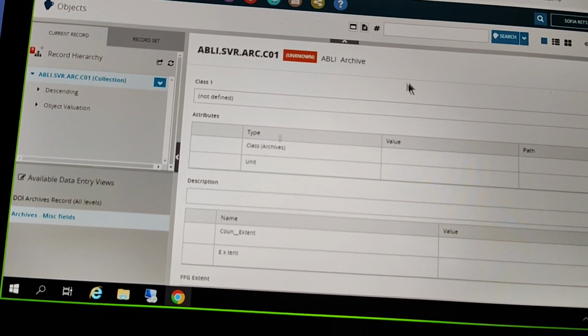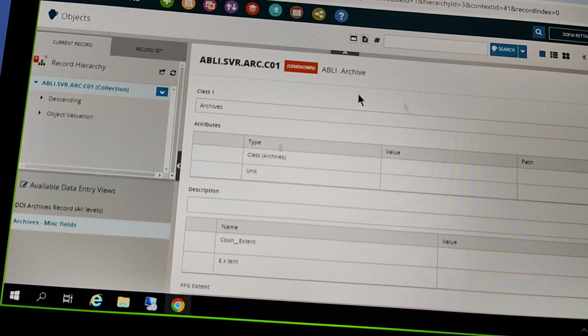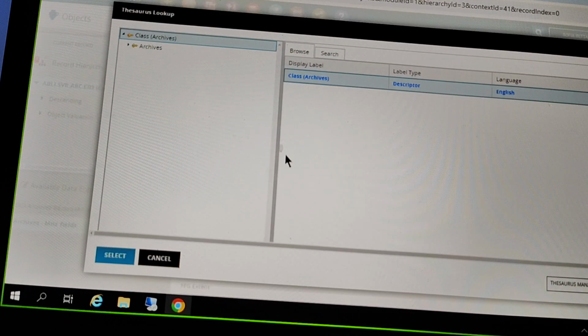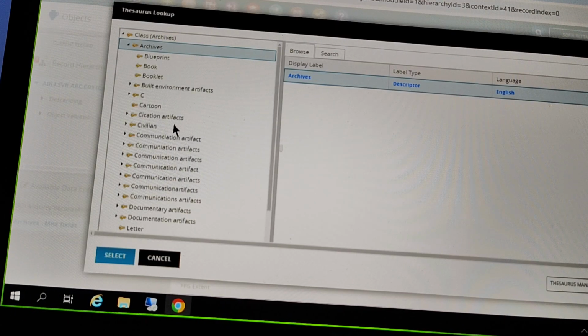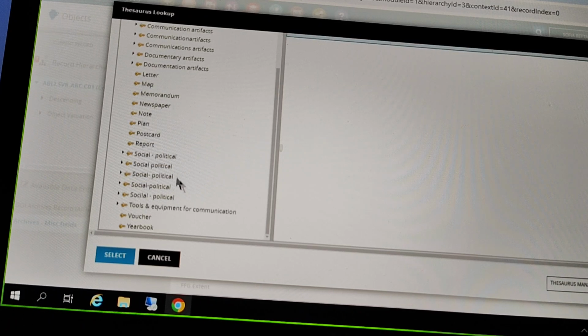Here we go, our class 1 field. So we're going to select archives for that. Again, a drop-down list. And we have that class archives attribute here, and then we have that unit attribute down there as well. Okay.